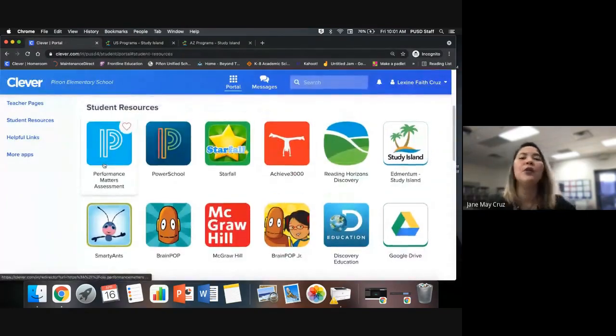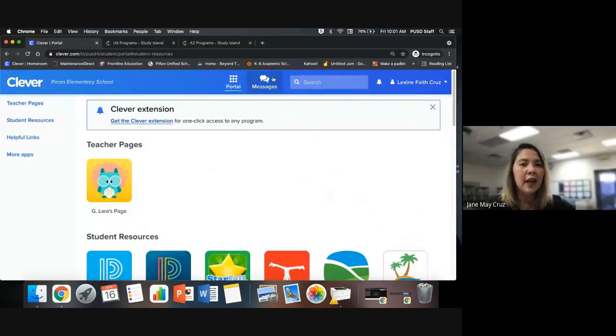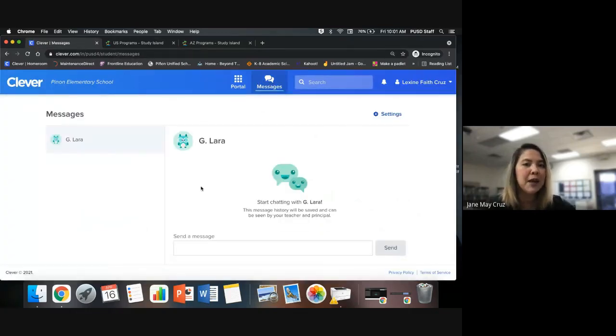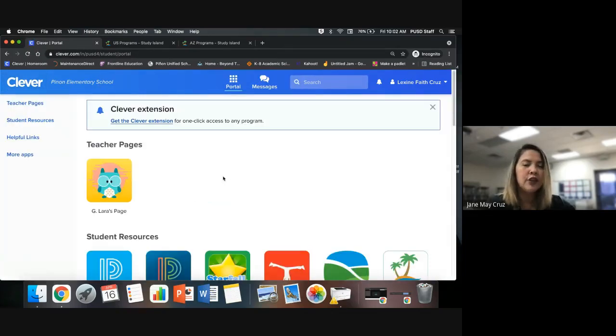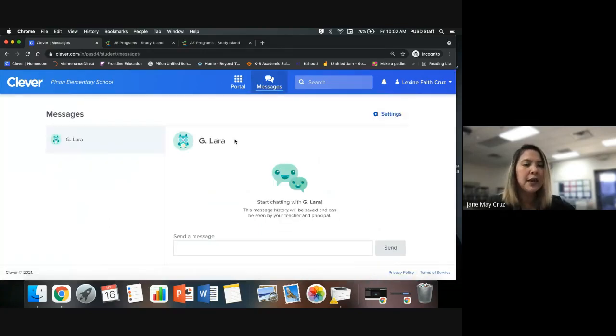Oh, I almost forgot that in Clever, you can actually send messages to your teachers. So, for example, you have a question for your teacher. I will just go back to the main page or the home page. And then you will see on the top portion that there is messages. Click the messages and then type the message to your teacher.